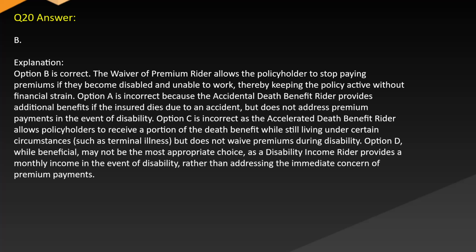Option C is incorrect as the accelerated death benefit rider allows policyholders to receive a portion of the death benefit while still living under certain circumstances, such as terminal illness, but does not waive premiums during disability. Option D, while beneficial, may not be the most appropriate choice as a disability income rider provides a monthly income in the event of disability, rather than addressing the immediate concern of premium payments.